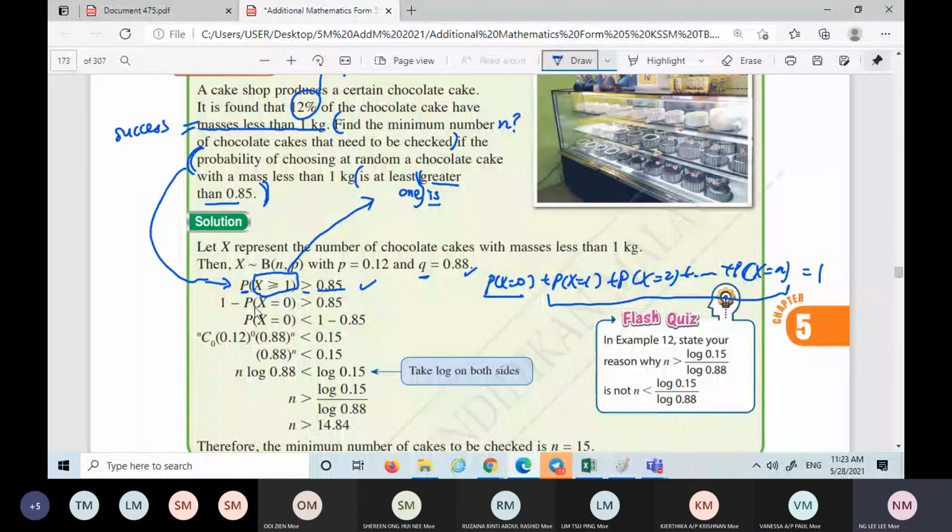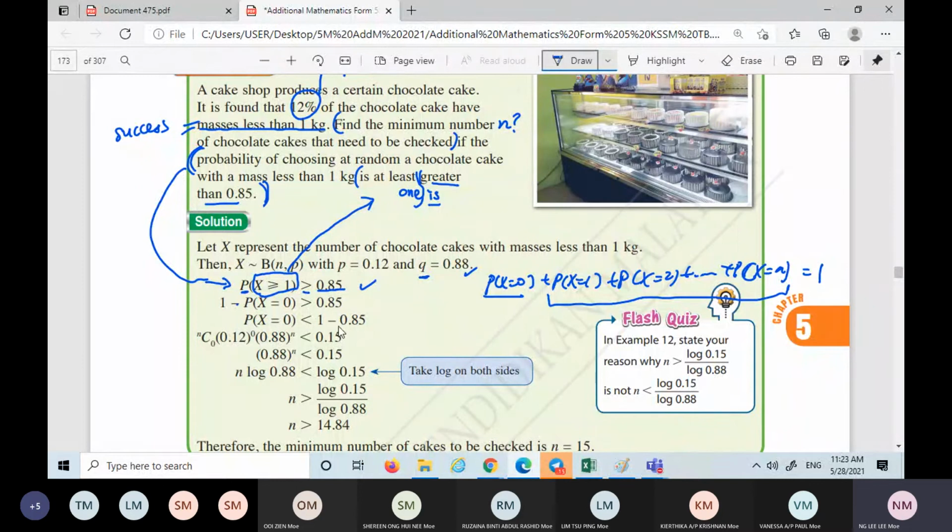Therefore 1 minus P(x = 0). Then this one is easy to find, even though you still have the variable n. Next step, why does the inequality change sign? It is because the minus P(x = 0) moves to this side, so it becomes the smaller side. Then the 0.85 comes to this side, so it becomes minus 0.85. Then 1 stays at the bigger side.